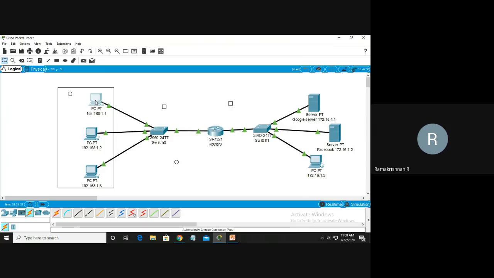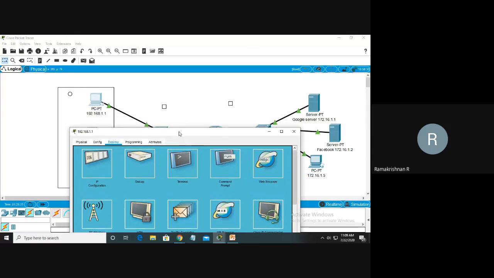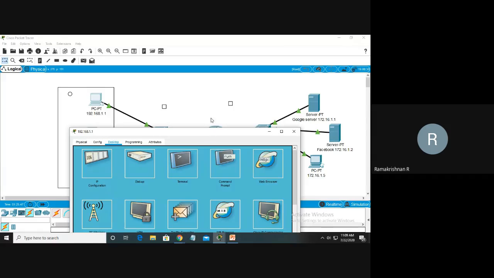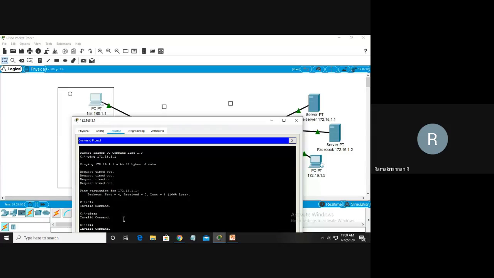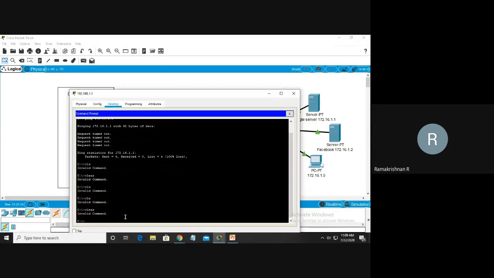Now again I will check. This is for testing purposes of the network. Physically we cannot communicate, so the PC1 192.168.1.1, this is PC1. For that there are so many services available. For that I am using the command prompt. I want to clear the screen. CLS. Okay, the clear screen command is not working. No problem, I will ping.